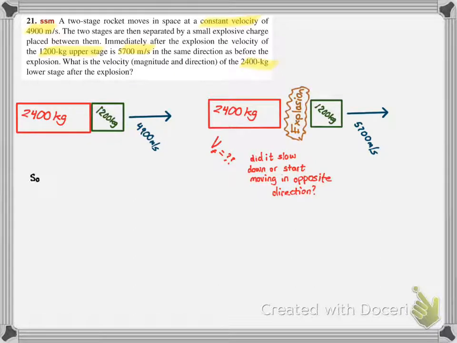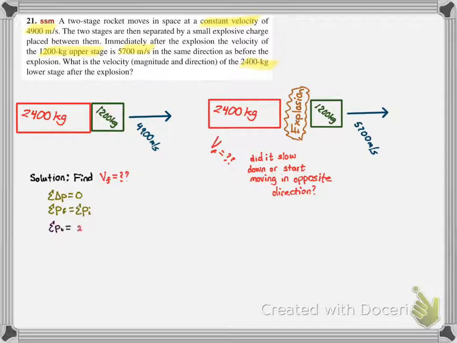The explosion exerted a force of equal but opposite direction on both of these. The explosion allowed the 1,200 kilogram stage to speed up, and it's either going to cause the 2,400 kilogram stage to slow down or actually move in the opposite direction. The only way to find out is to actually calculate it. So the solution is to first find out what V final is.